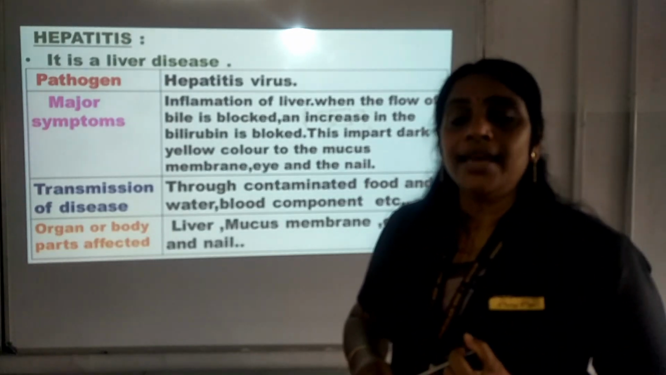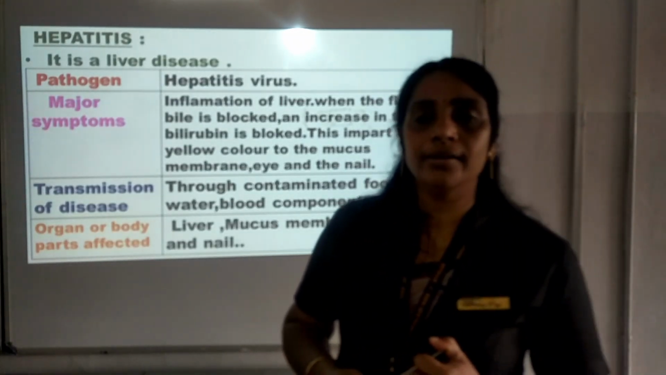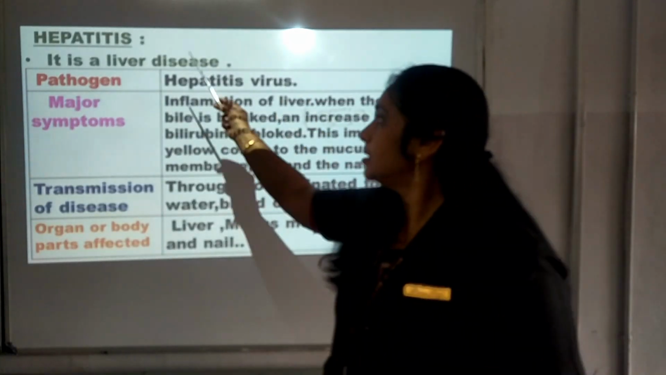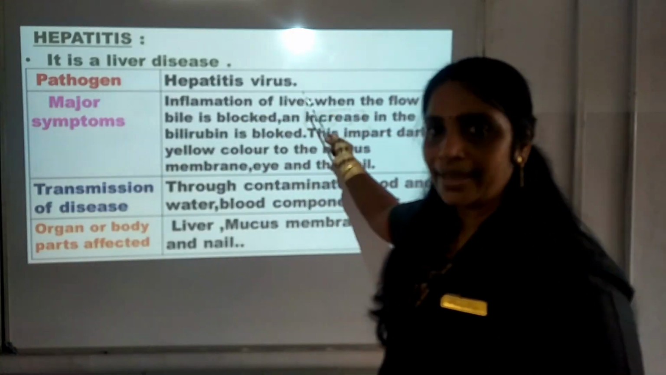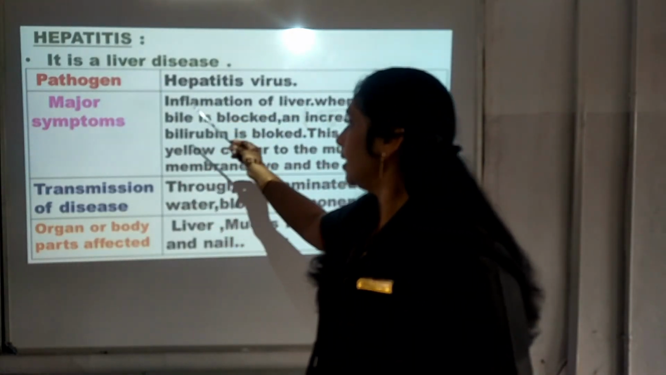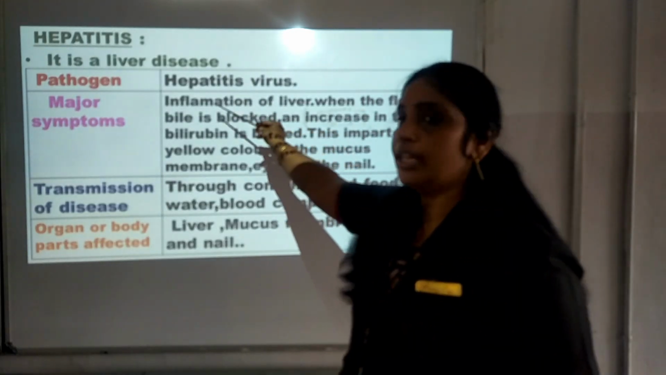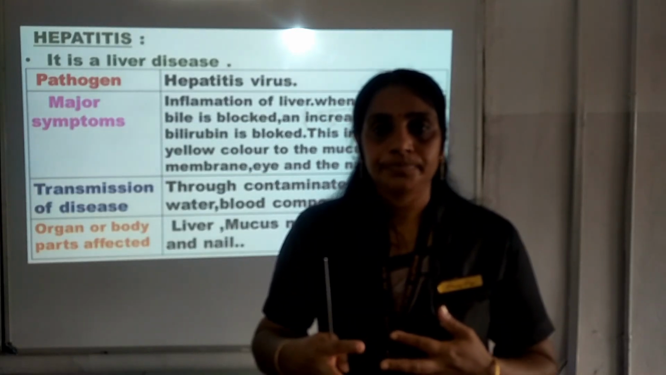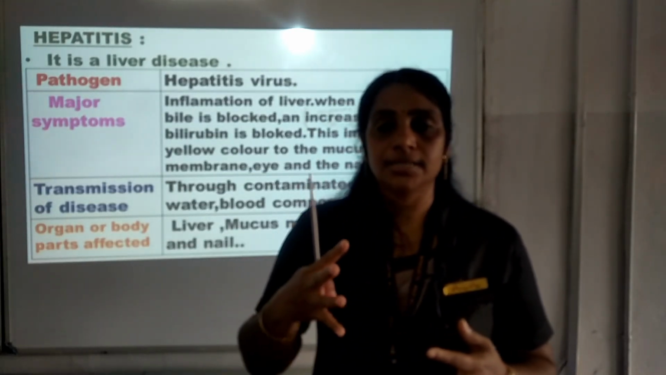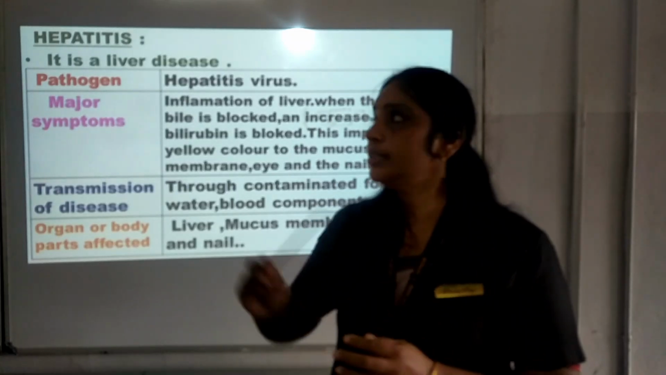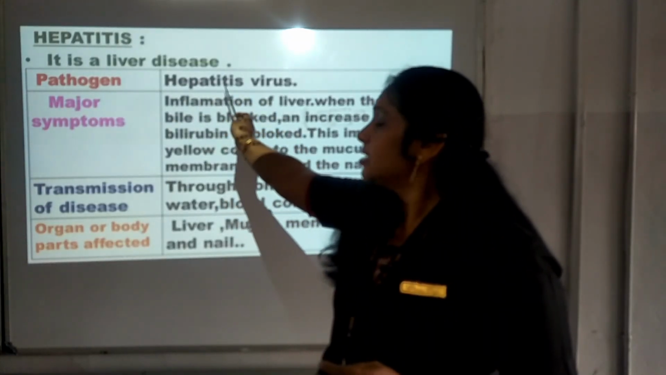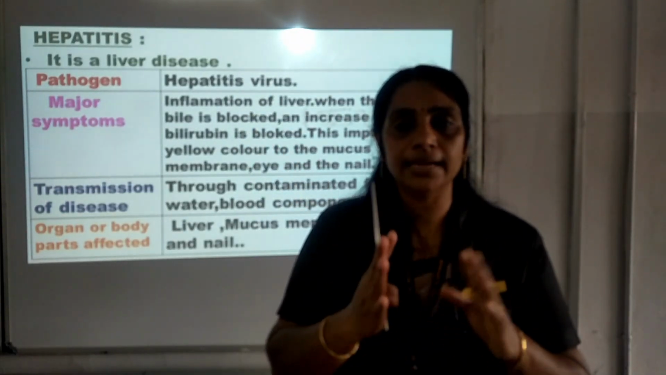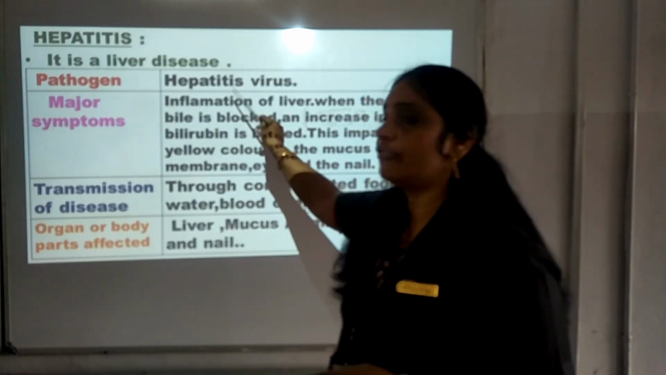Now, other than AIDS, there is another viral disease, and that is hepatitis. It is a liver disease, and the pathogen of hepatitis is the hepatitis virus. And the major symptom is inflammation of the liver. We know what inflammation is. Inflammation means swelling and reddishness we can see in the area. So in the liver, when this pathogen is attacking, what will happen? The liver will look reddish in color as well as swollen, and that is inflammation.